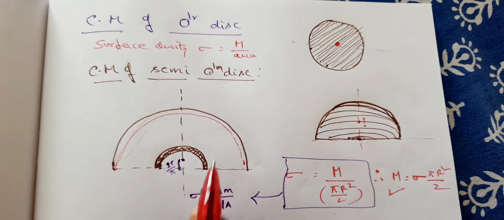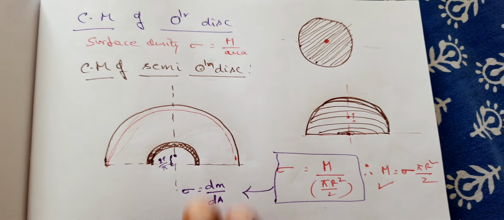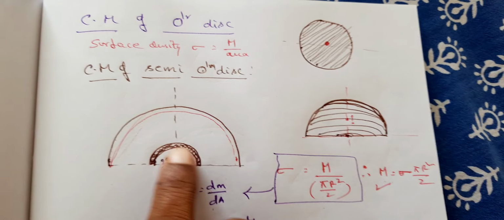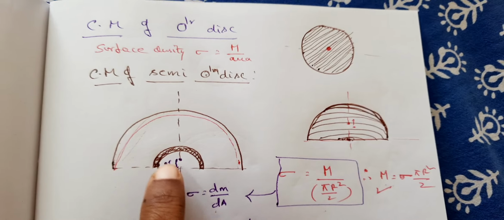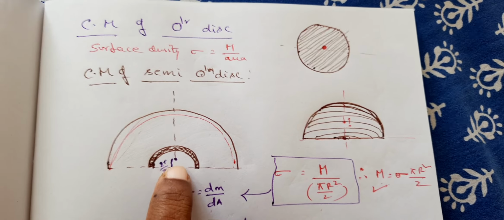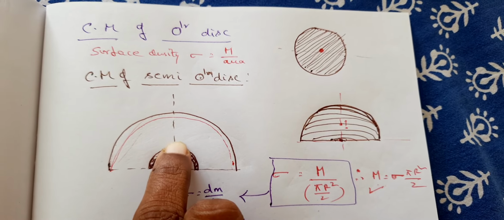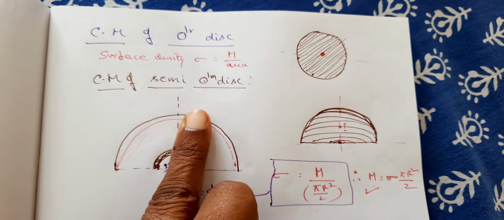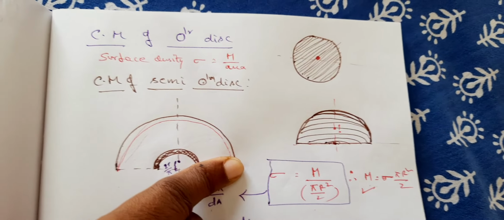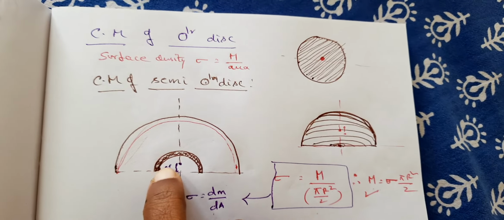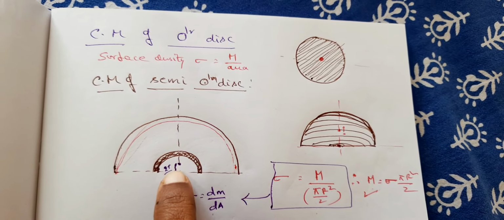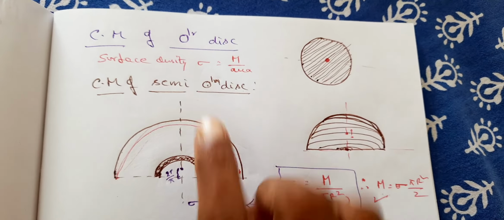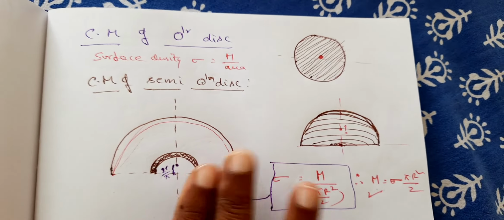That means you can imagine that the circular rings that we have discussed, a number of them are put together, touching each other, so that a semicircular disc is formed. So what are you taking here? Semicircular rings, aligned in such a manner, touching each other, then a semicircular disc is formed.